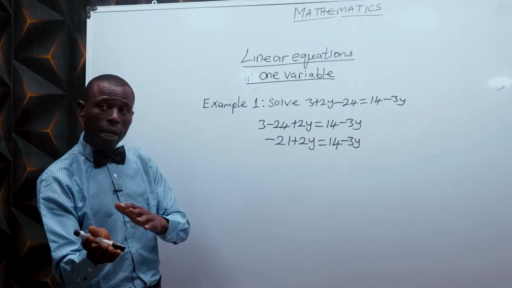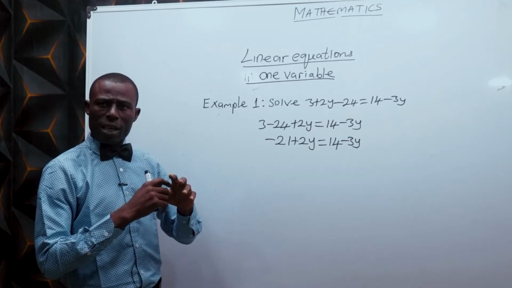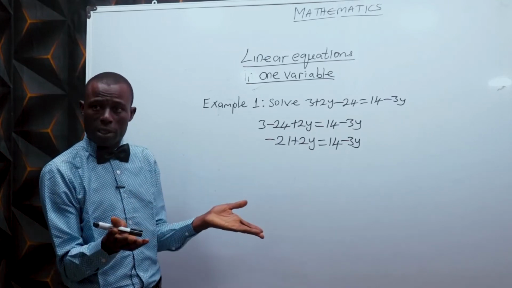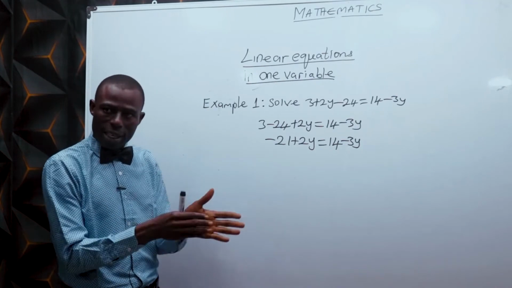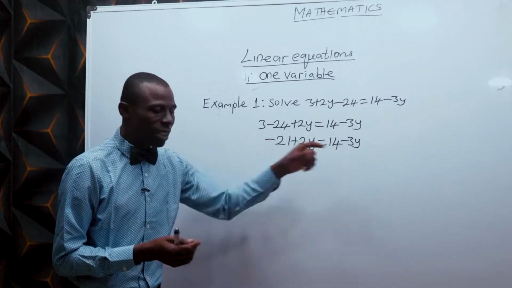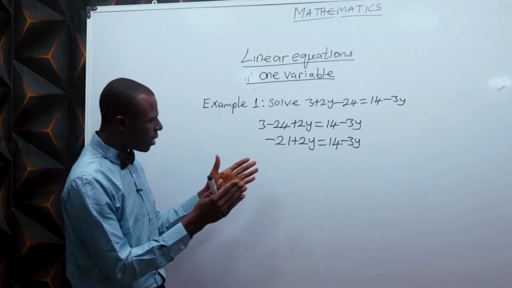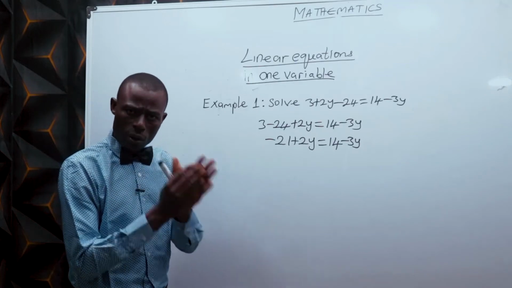So you bring them together. Also, 2y is algebraic term. What's algebraic term? Algebraic term is a term where you have figure and letter combined together. 2y, minus 3y. So you bring the algebraic terms together and you bring the constants together.